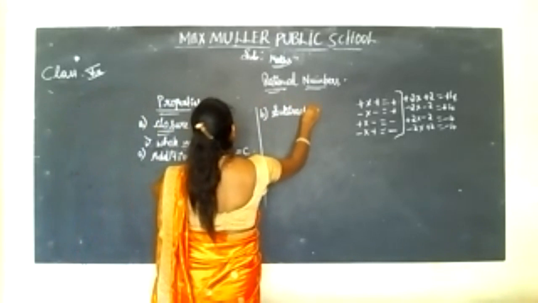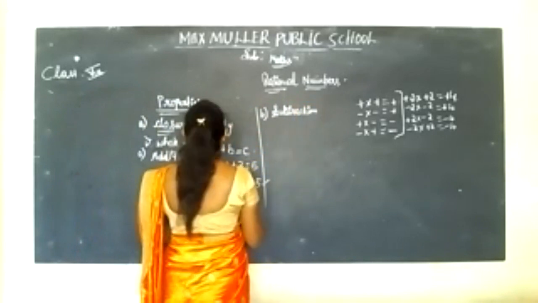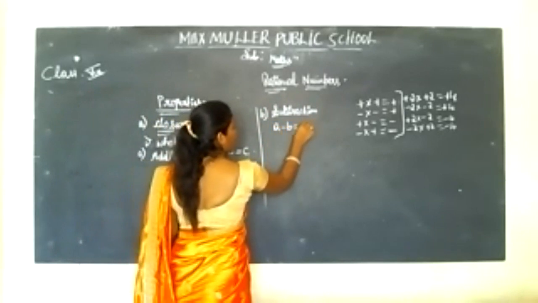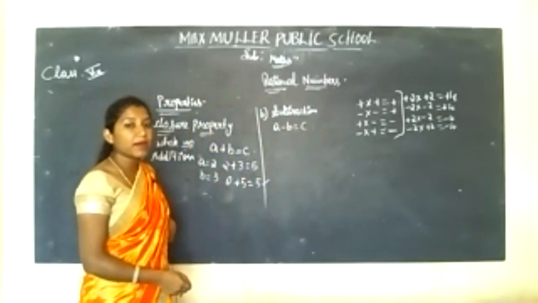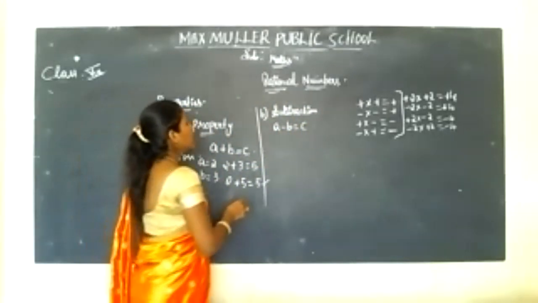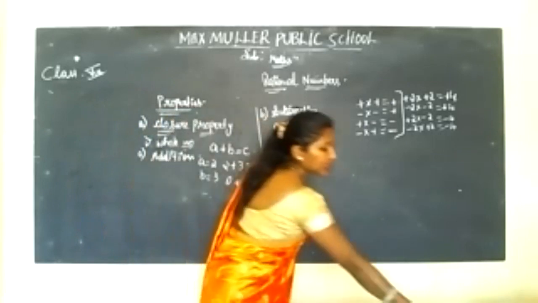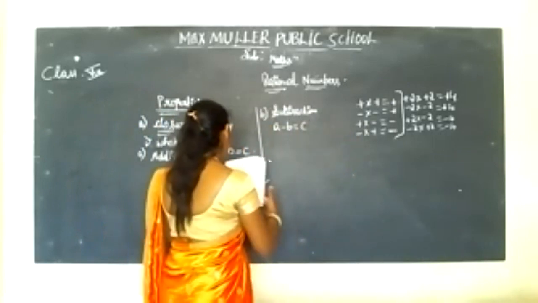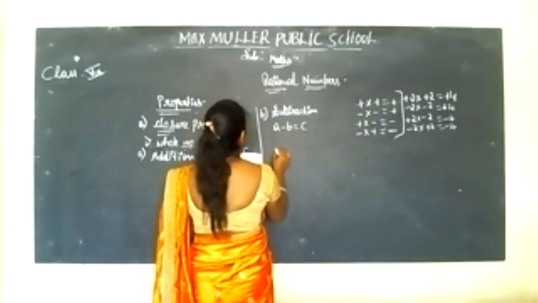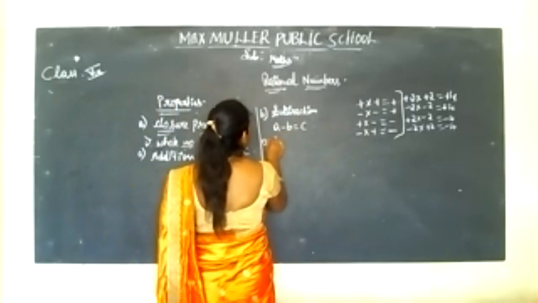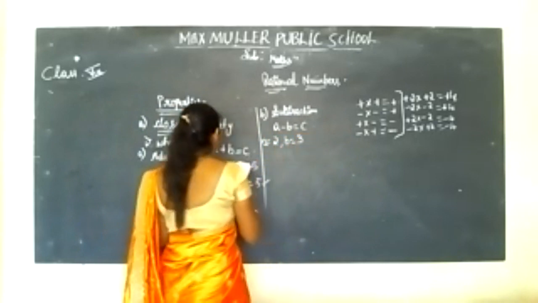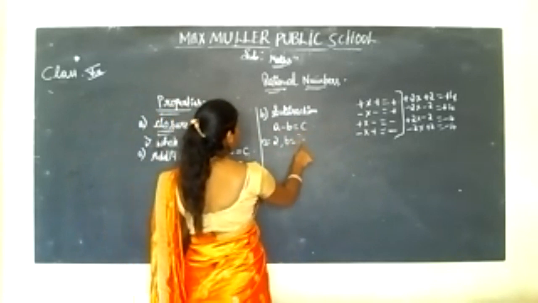Subtraction. Same thing, A minus B is equal to C. A should be a whole number, B should be a whole number, C should also be a whole number. So we'll see this by taking A is equal to 2 and B is equal to 1.